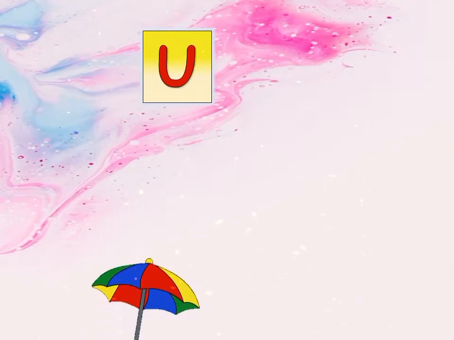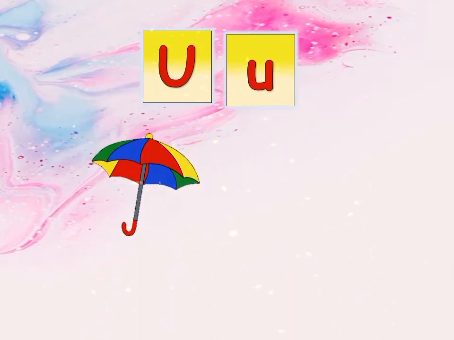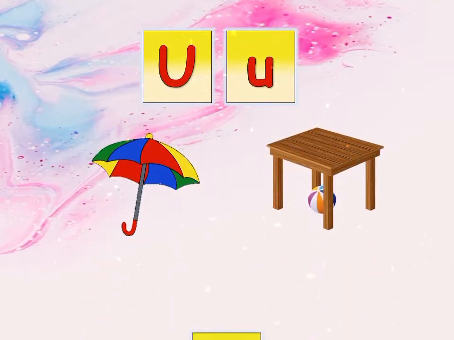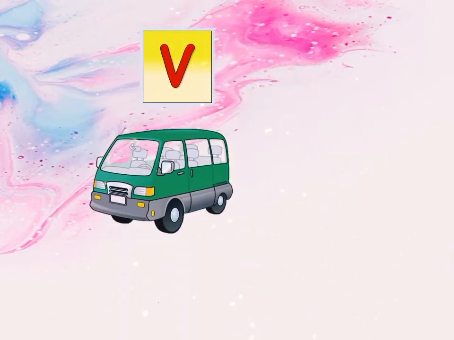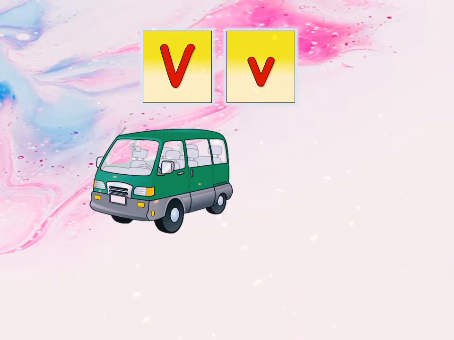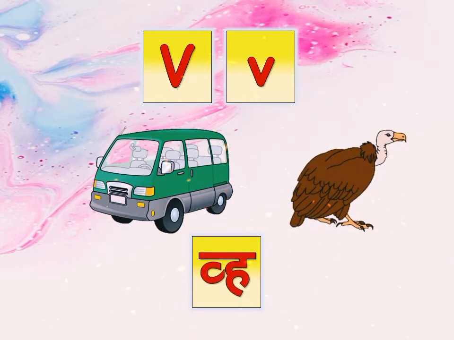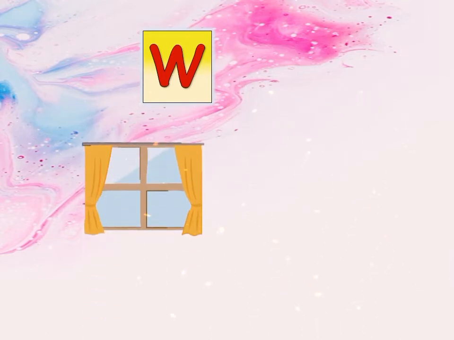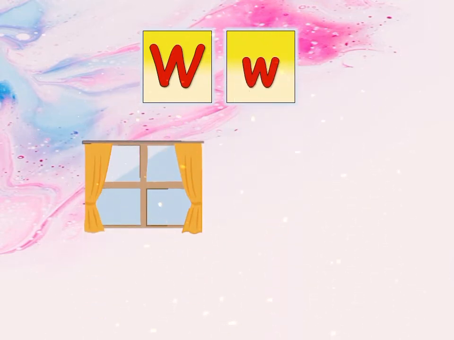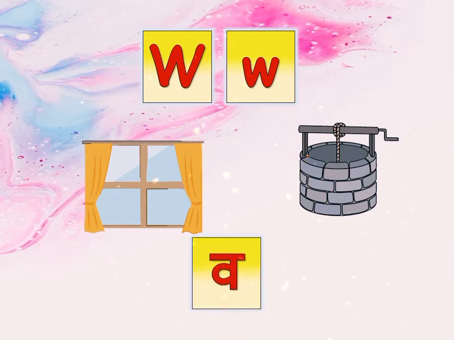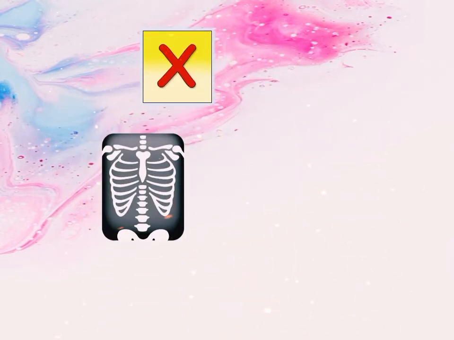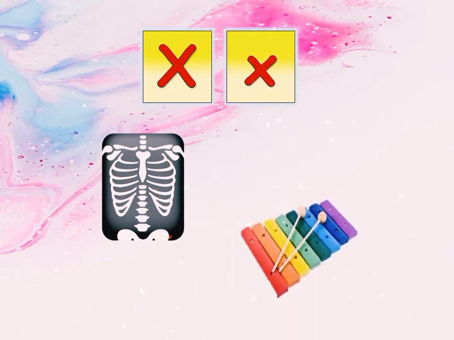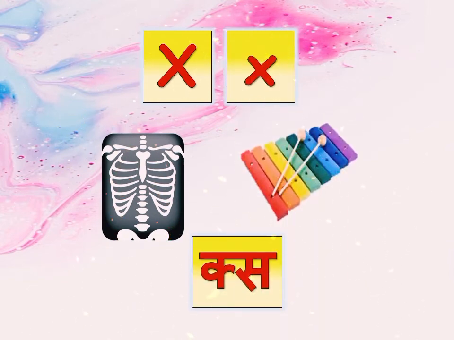U. U for umbrella. U for under. U says A. V. V for van. V for vulture. V says V. W. W for window. W for well. W says V. X. X for X-ray. X for xylophone. X says X.